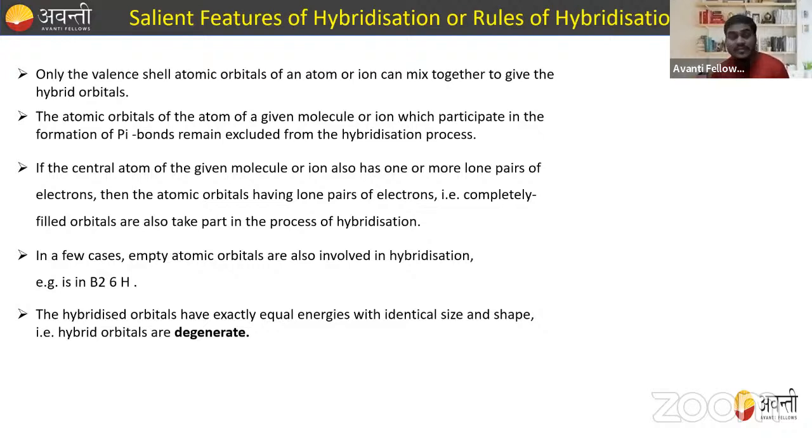If the central atom of the given molecule or ion also has one or more lone pairs of electrons, then the atomic orbital having the lone pair, a completely filled orbital, also takes part in the process of hybridization. In a few cases, empty atomic orbitals are also involved in hybridization, like in B2S6. We are going to discuss this as well. The hybridized orbitals have exactly equal energy with identical size and shape, and hybrid orbitals are degenerate. Degenerate orbitals are orbitals that have the same amount of energy.